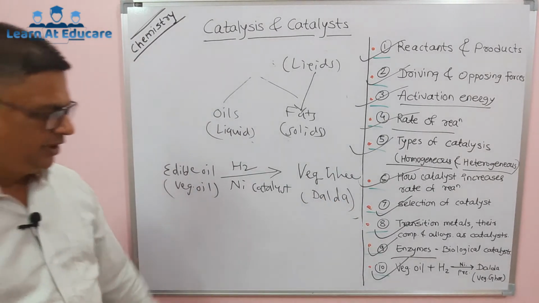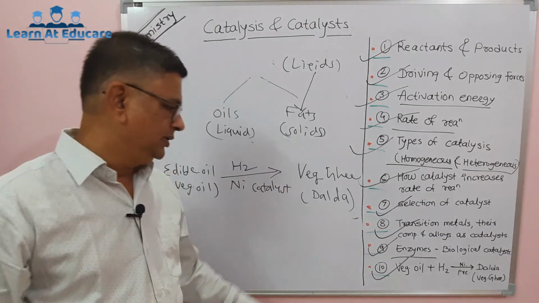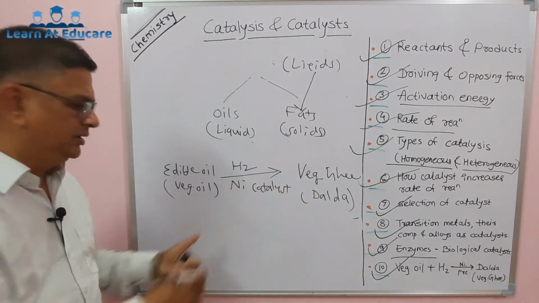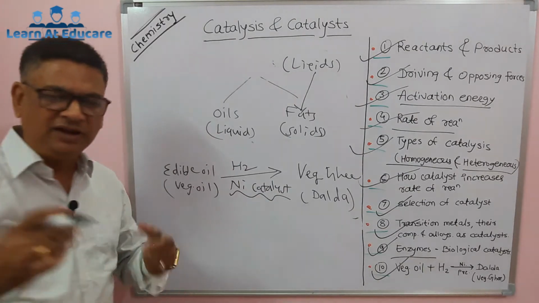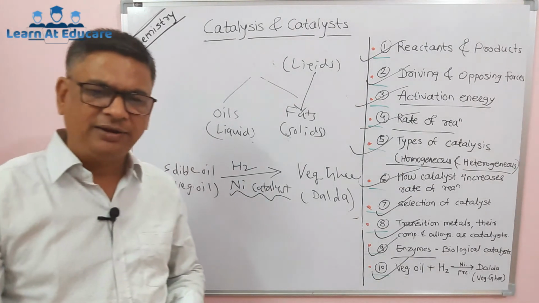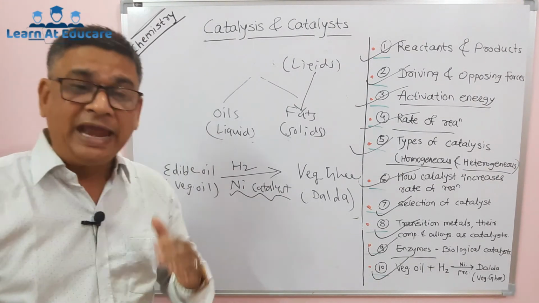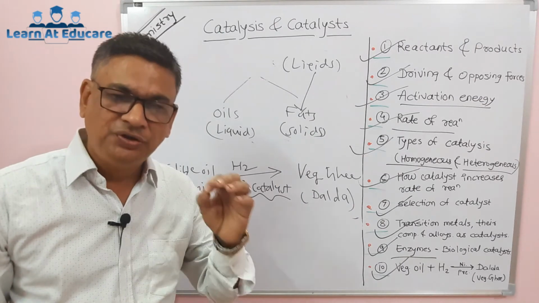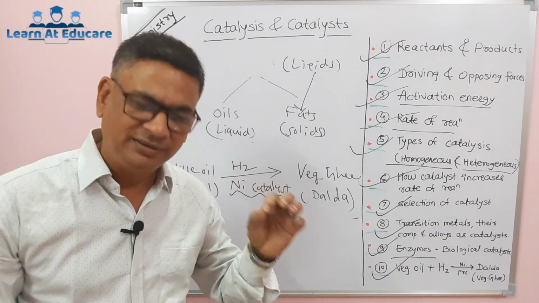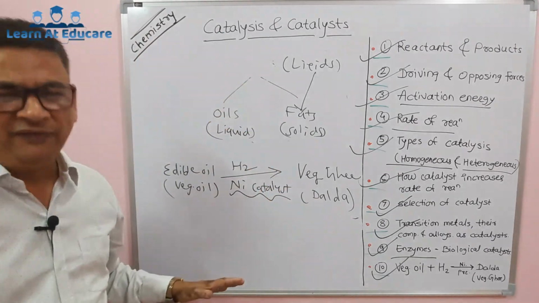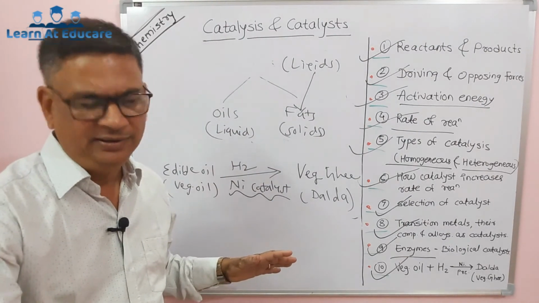That is the example of how we get vegetable ghee by using nickel as catalyst. Or I give another example: in organic reactions, most of the time we use Raney nickel as catalyst during the reduction reaction. So that is a brief idea about catalysis and catalyst.